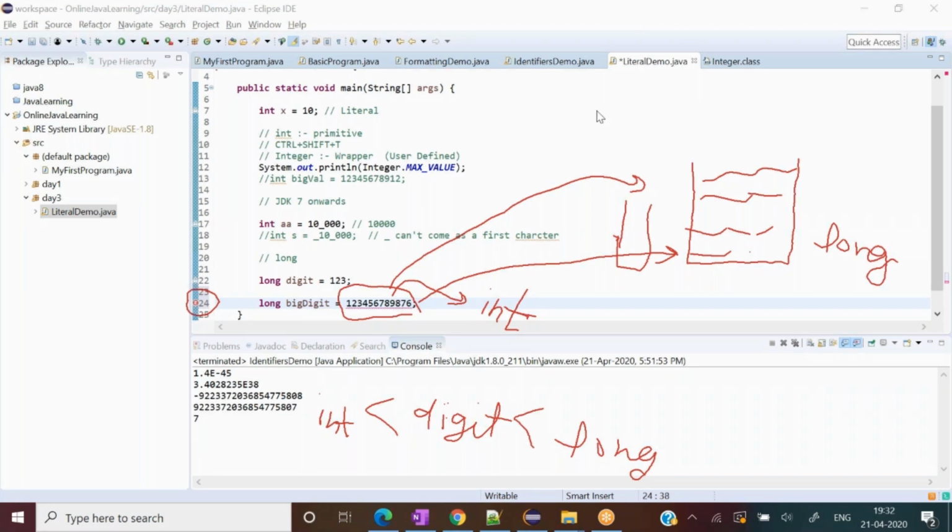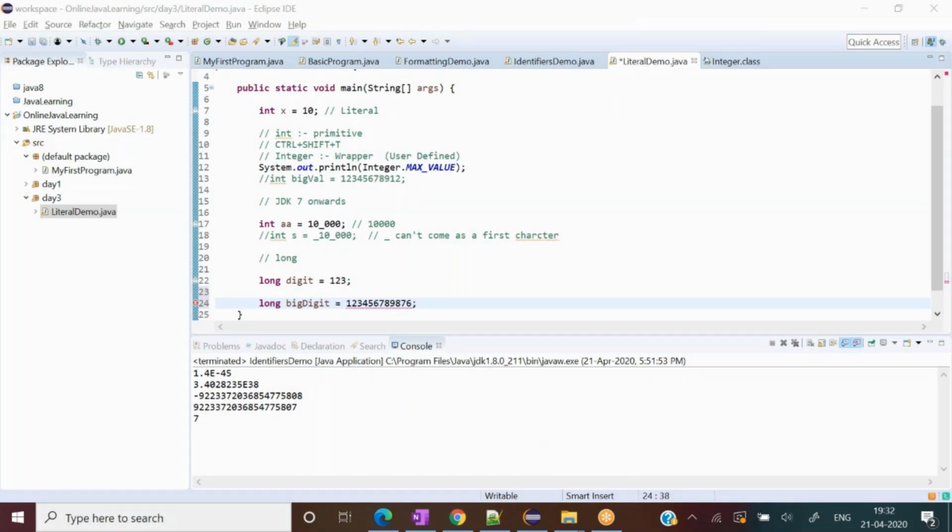Many people do not know about this issue. We have to append an extra L to define that, hey, I have defined a long, not an integer. So if I straight away define L, the exception, or compile time error, disappears. Did you get the meaning of what I am trying to convey?